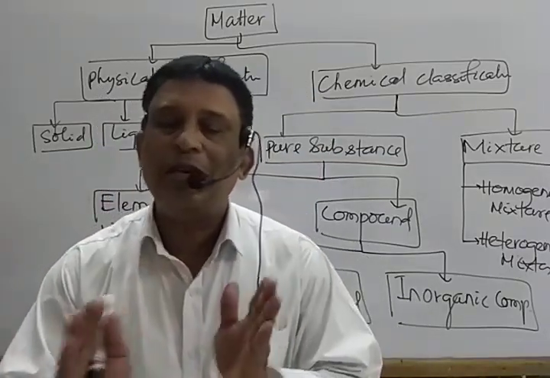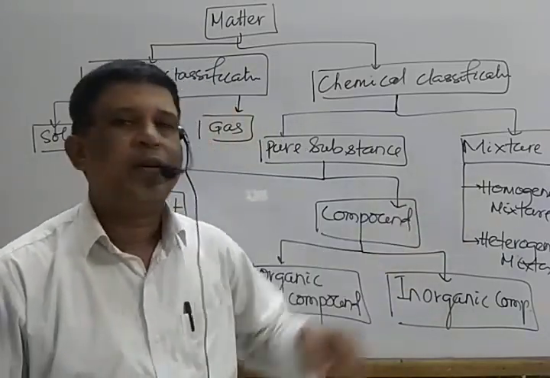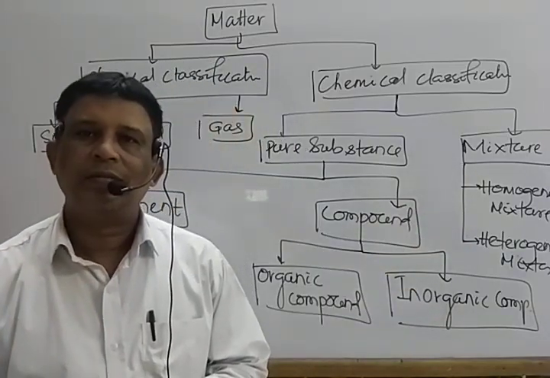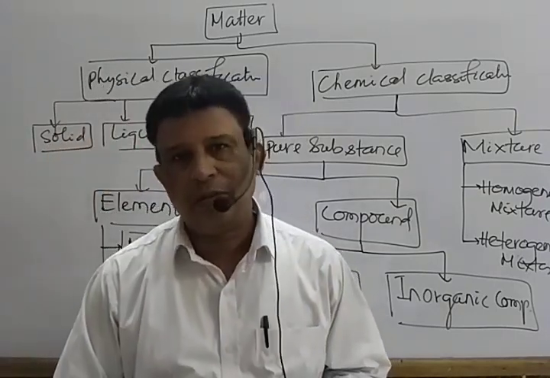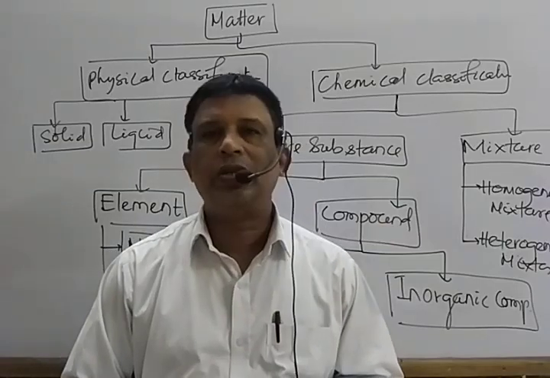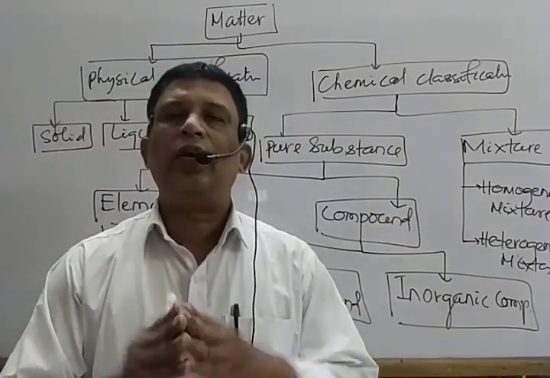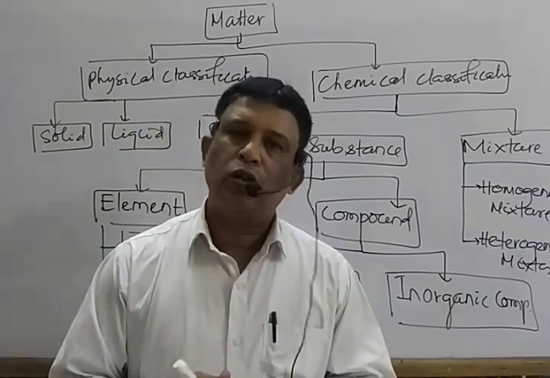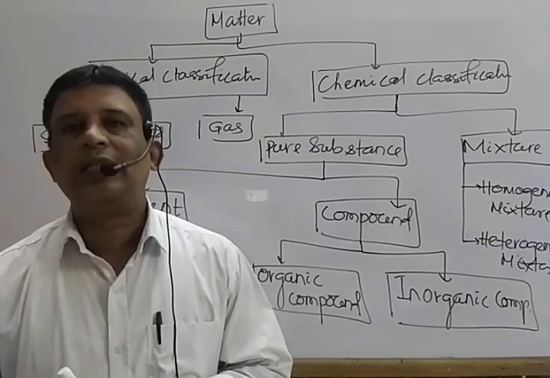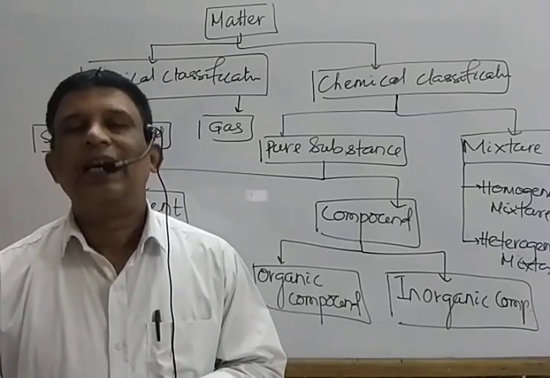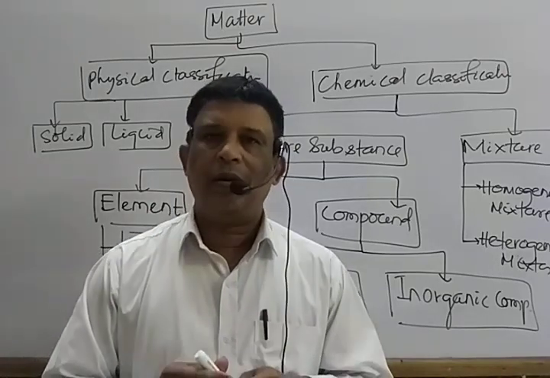If this ratio is not observed, if there is no definite ratio, then it is known as a mixture. A suitable example is air. Again, mixtures are of two types: homogeneous mixture and heterogeneous mixture. If the various components are not physically distinct, it is known as a homogeneous mixture. If physically distinct, then it is known as a heterogeneous mixture. That is a little idea about matter and the classification of matter.